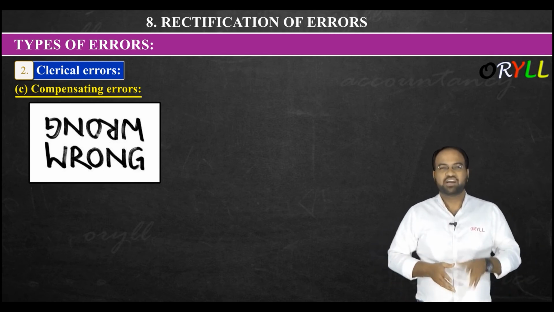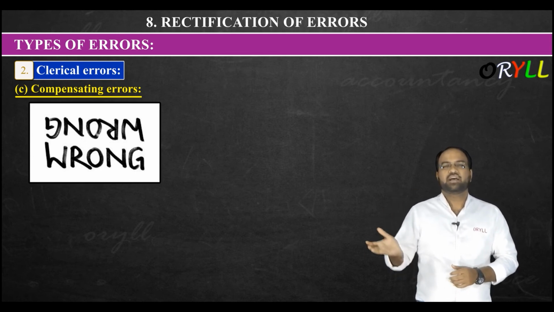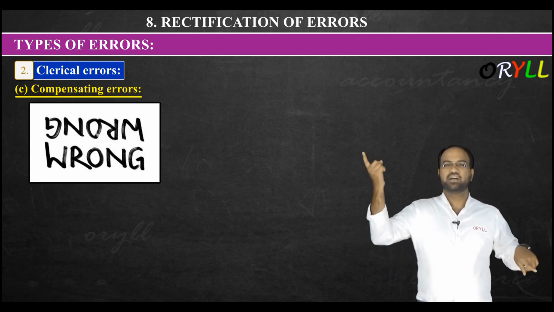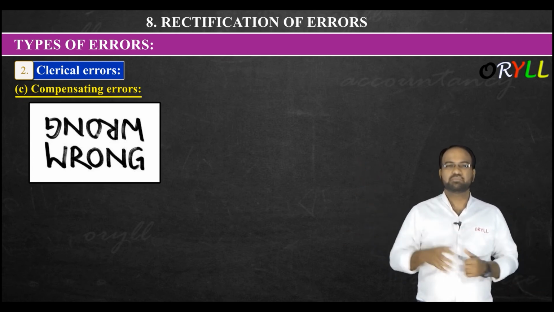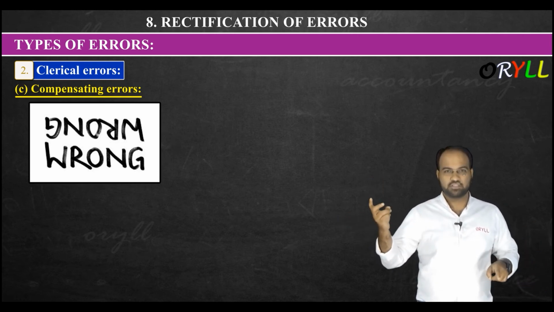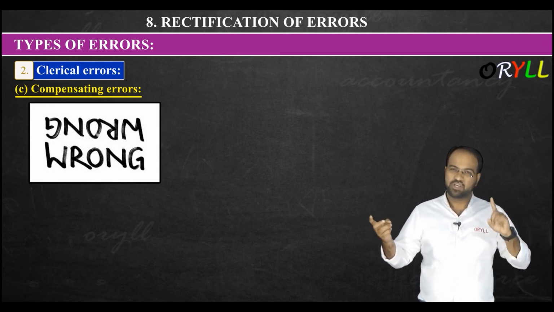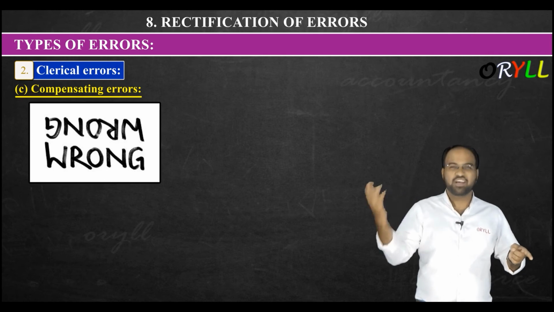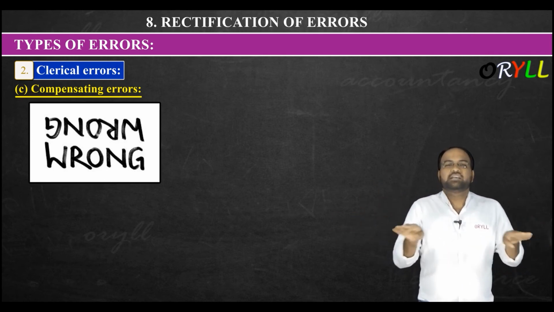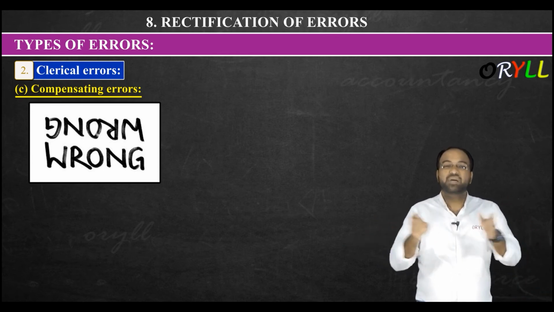Purchase book you recorded less by 10,000 rupees. Sales book you have increased extra 10,000 rupees. There also you had the mistake. So one is decreasing by 10,000, the other is increasing by 10,000. So one error is getting nullified by the other error. Yes or no? So there was one error. If there is only one error, it will affect. But sir, you made one more error for the same amount, so it got nullified here. So one error is not rectified, one error is compensated by the other error.